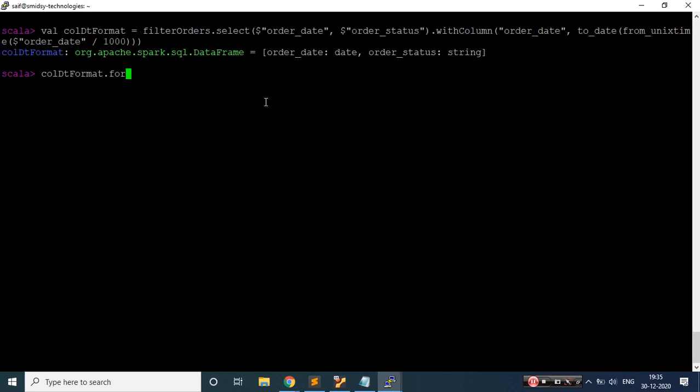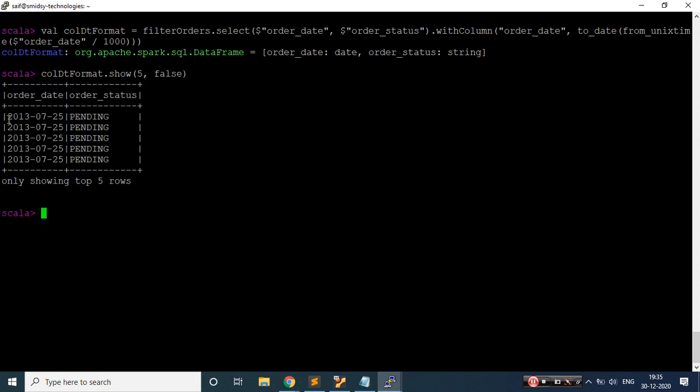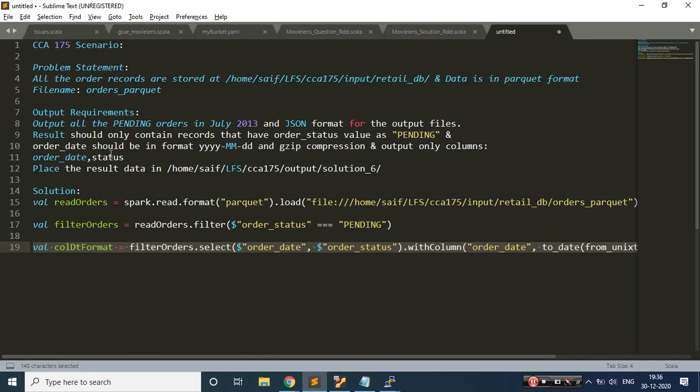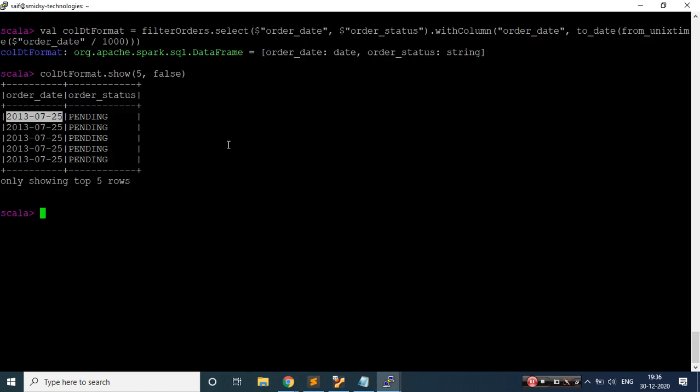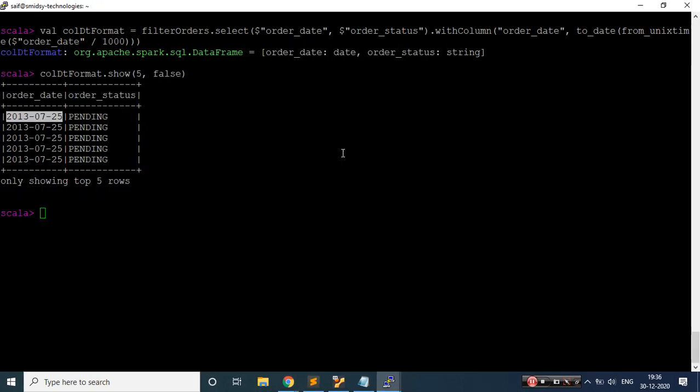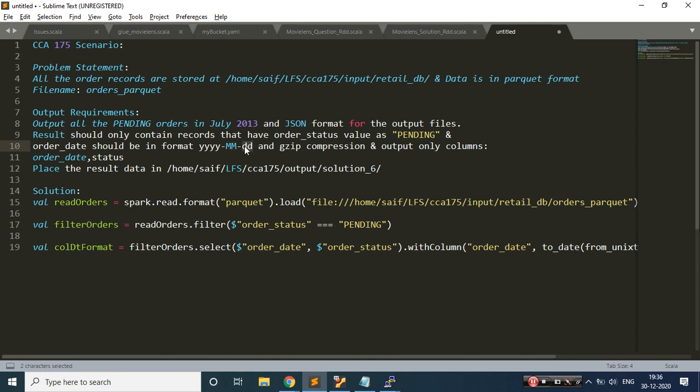So let's try to verify that. Let's see the first five records, 5 comma false. Let's hit it. Cool, we are able to get the data. Let's go back. Is this the format, double Y double Y? Yes, 2013, 07 that is mm, 25 that is dd. So we are able to get that. We are very close to the scenario.